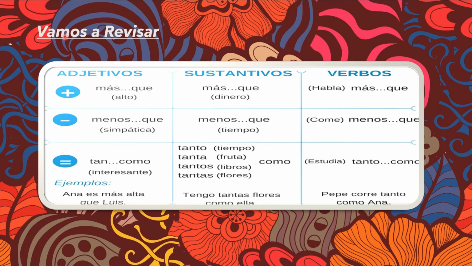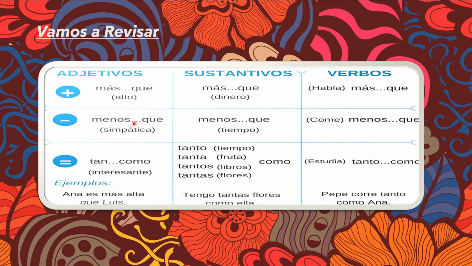Vamos a revisar aquí. We are going to revise here. Comparatives of superiority denote this plus sign, and these comparatives can be used with adjectives, with nouns and with verbs also. The grammatical structure is given here. With adjectives it is más que, with sustantivos, with nouns, it is más que along with the noun which is used here, dinero. With verbs it is más que only, but the verb will be placed before más here.